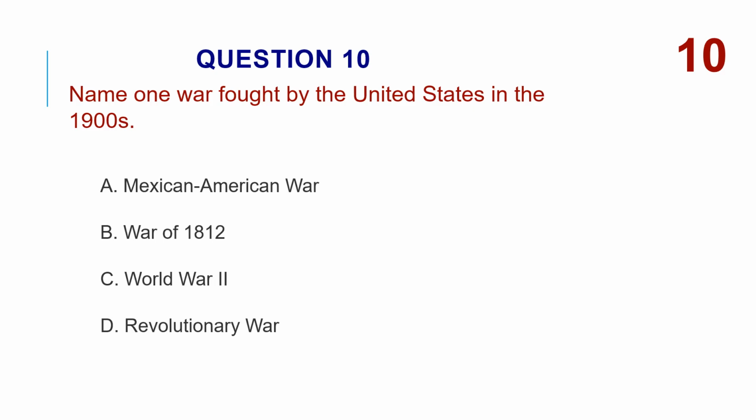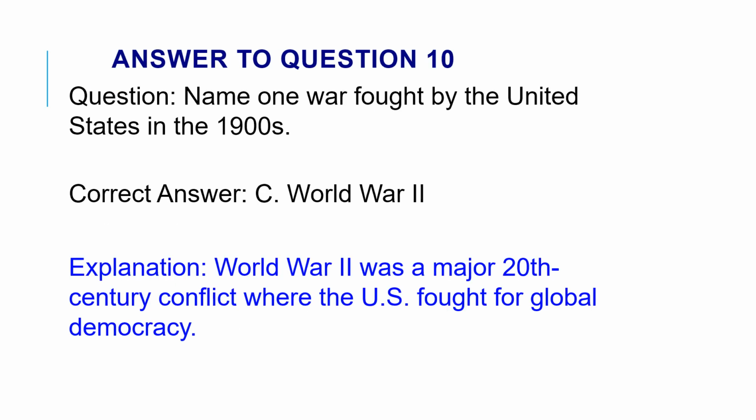Name one war fought by the United States in the 1900s. A. Mexican-American War. B. War of 1812. C. World War II. D. Revolutionary War. The correct answer is C. World War II. World War II was a major 20th century conflict where the U.S. fought for global democracy.